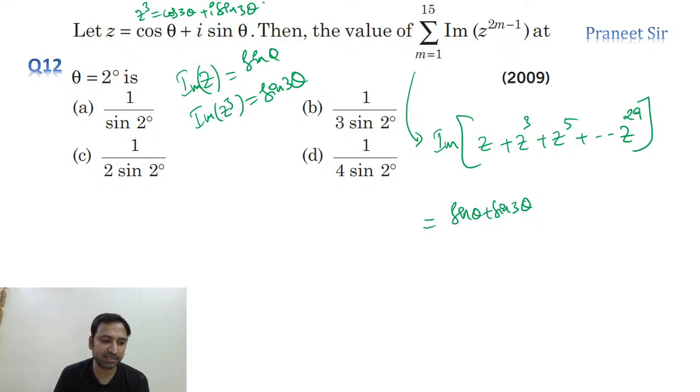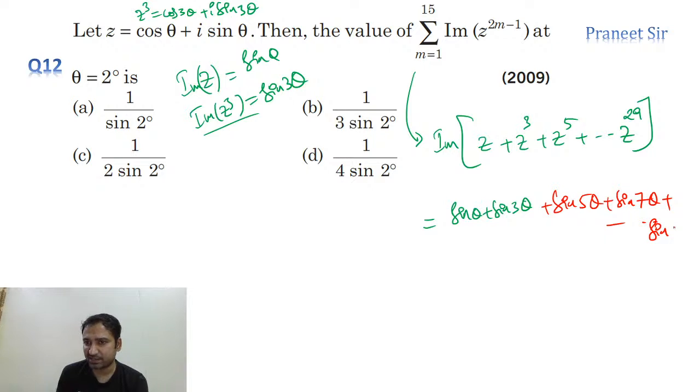So the imaginary part of z cube is sine 3 theta only. Correct? Now plus sine 5 theta plus sine 7 theta plus so on up to sine 29 theta. That's what we're getting.